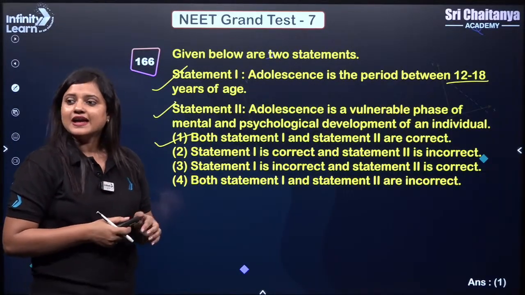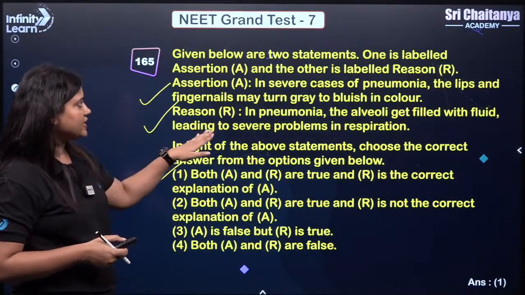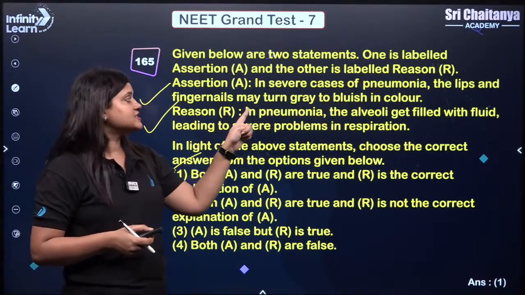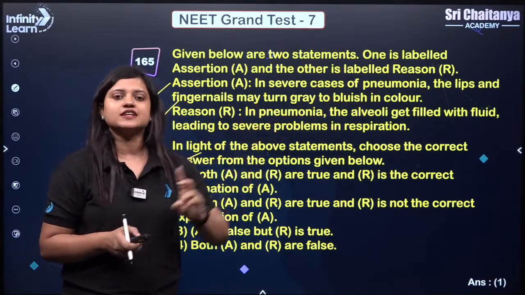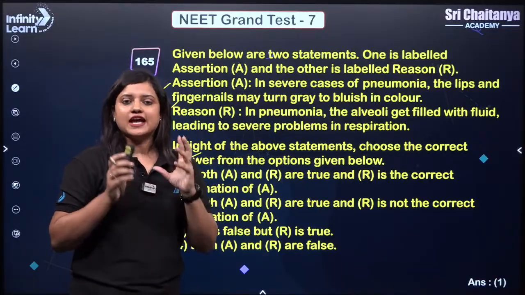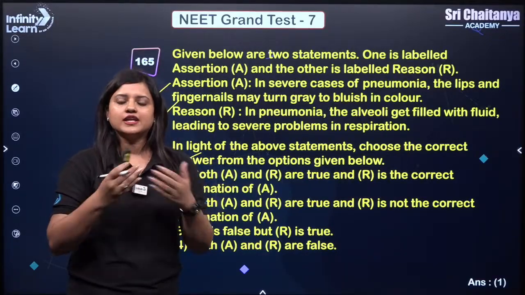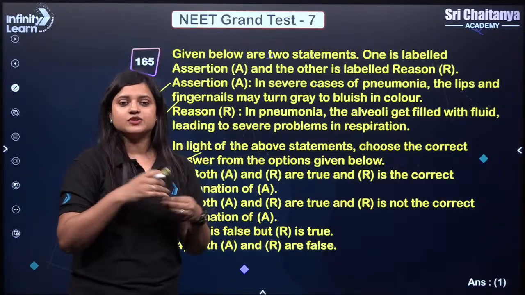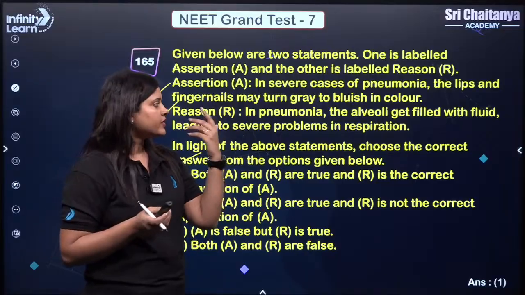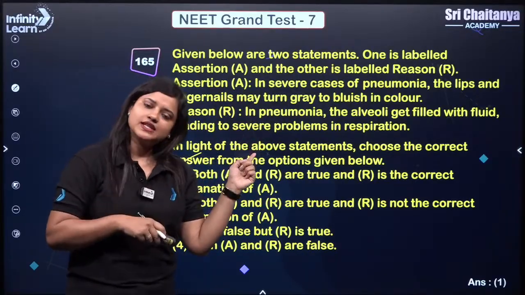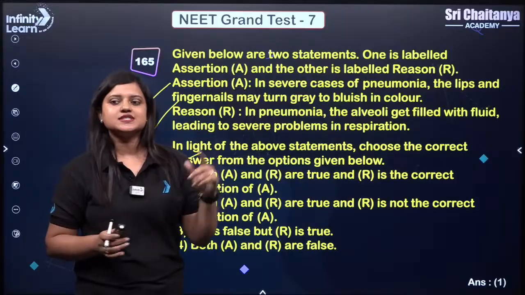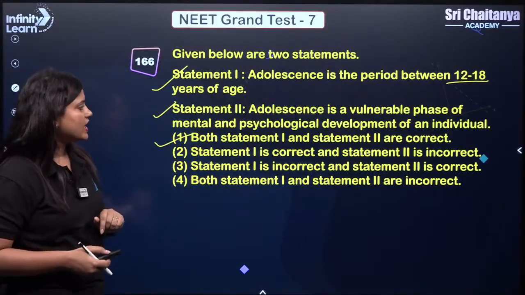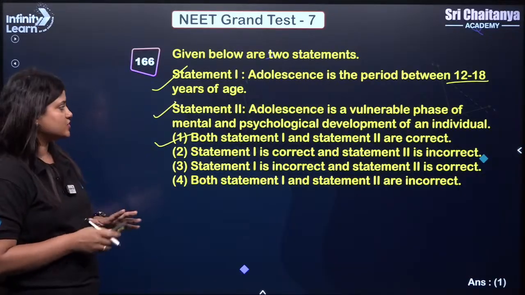So I will tell you how the reason is explaining. If you ask yourself, in severe cases of pneumonia, the lips and the fingernails may turn grey to bluish in color, why? Because the alveoli are filled with fluid, not enough oxygen is being exchanged and not enough oxygen is reaching the extremities of our body, the lips and the fingernails, and that's why they turn grey and bluish. So it is even the correct explanation of assertion. Please keep this in mind, and this is how you need to solve assertion and reason questions.